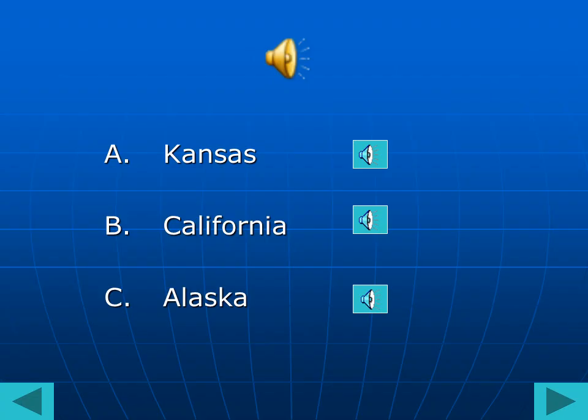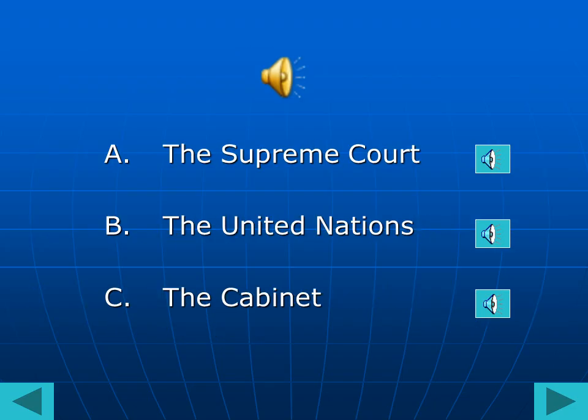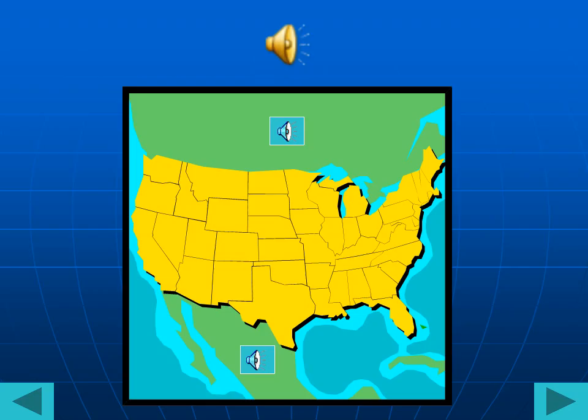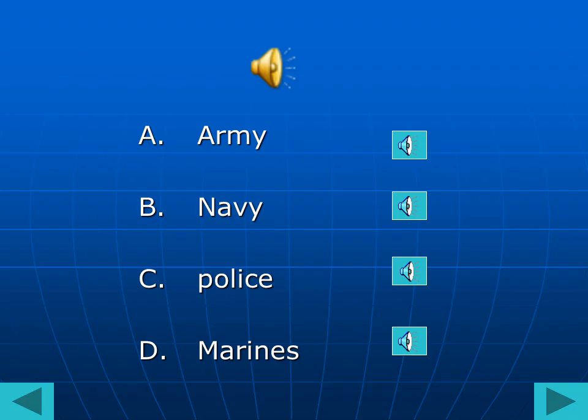Name a state that borders Canada to the west. What does freedom of religion mean? Who advises the president? Where is Canada? What is the Secretary of Defense in charge of? All are branches of the armed forces except for.